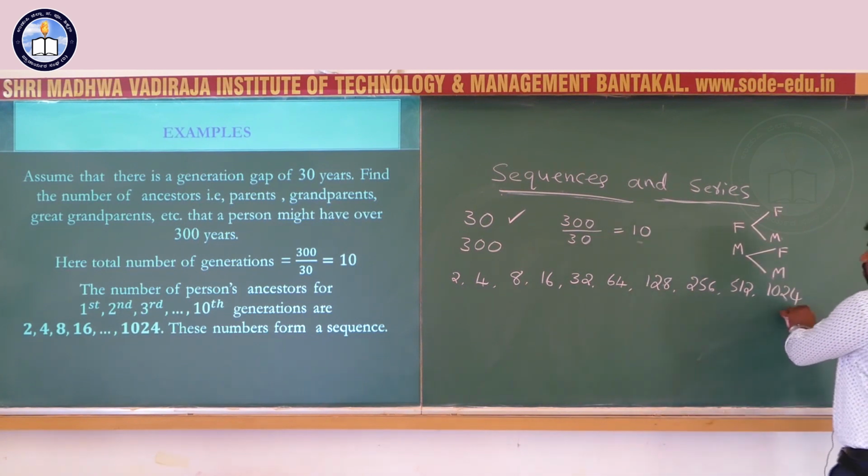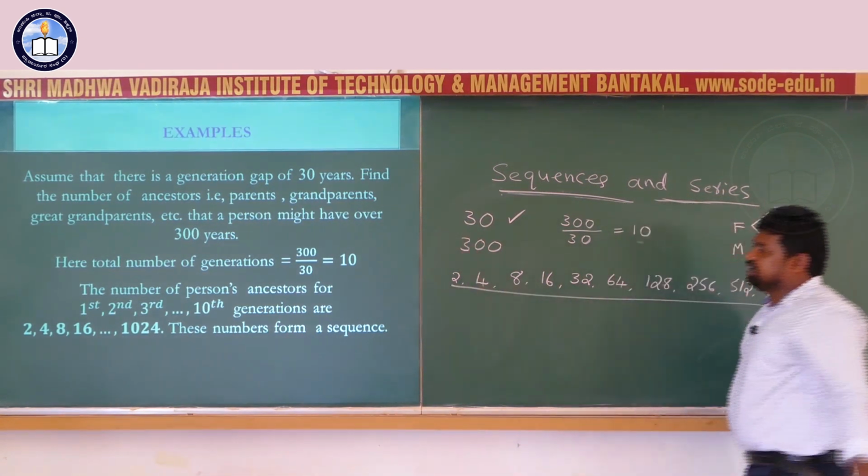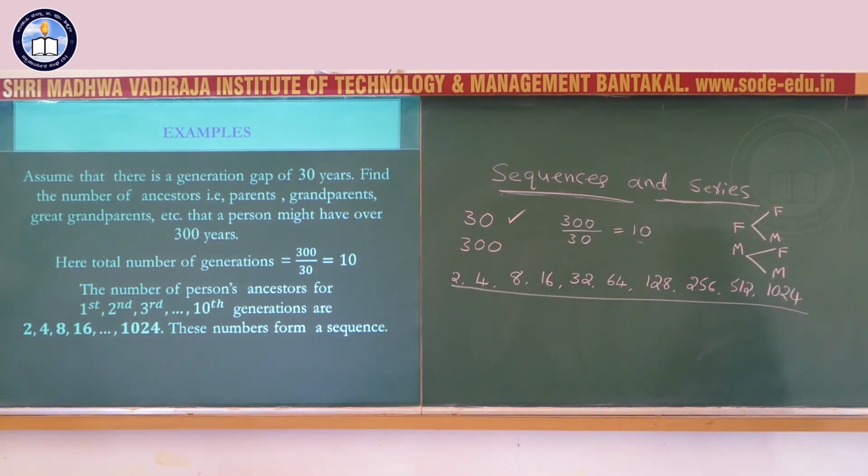These numbers form a sequence. Here we arrange the set of numbers by some rule.